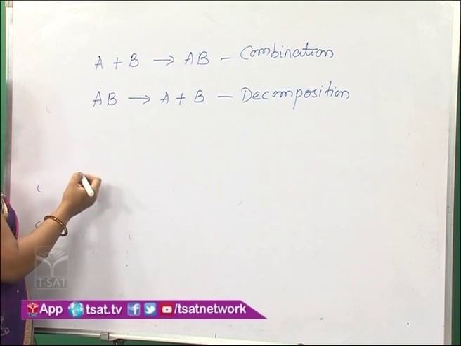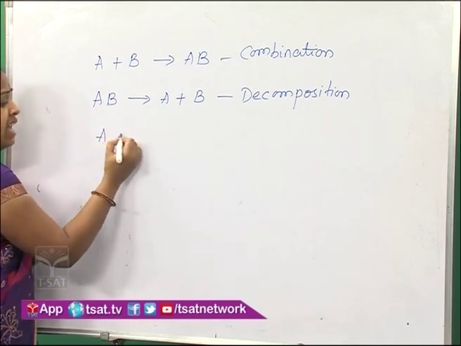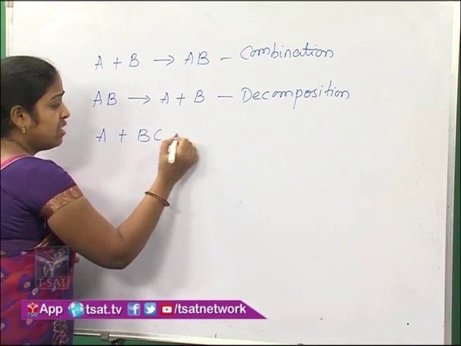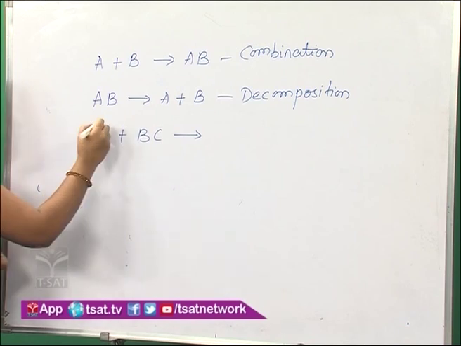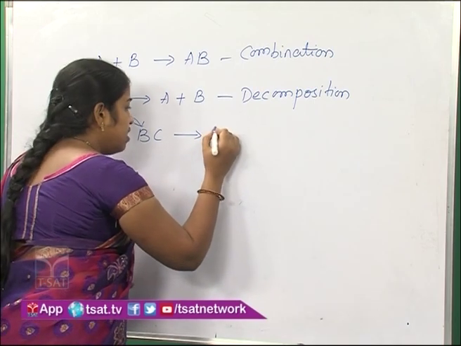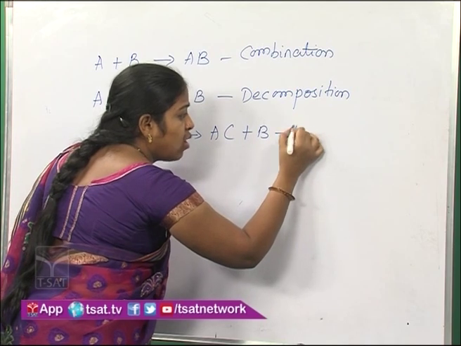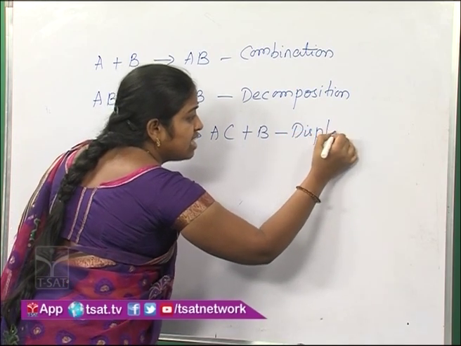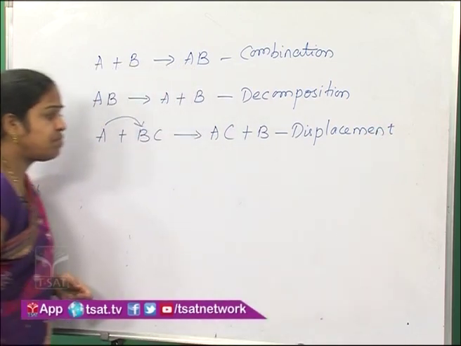Coming to the next type of reaction, that is displacement reaction. A plus BC gives AC plus B. Here, one element displaces another element from its compound to give a salt. Such reactions are called displacement reactions, single displacement reactions.